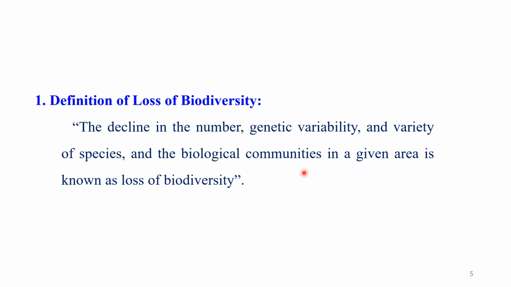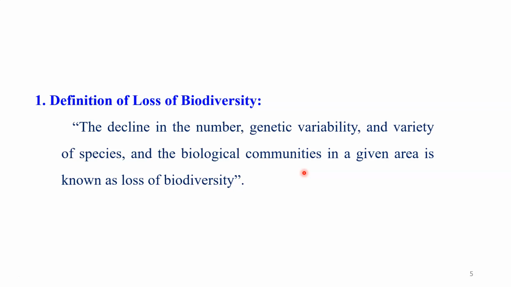But when naturally at any place the biological community exists, the whole process goes on in a systematic way, and they keep the natural balance in that particular biological community.